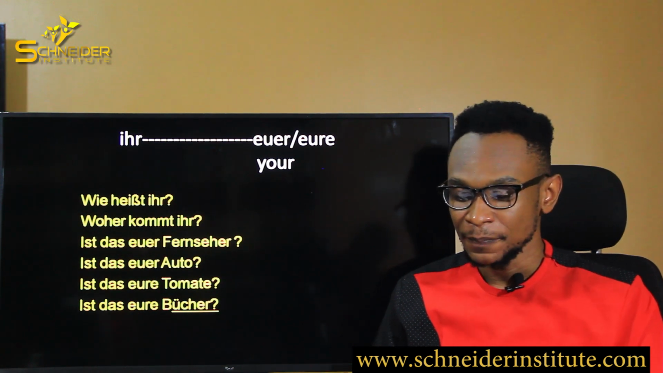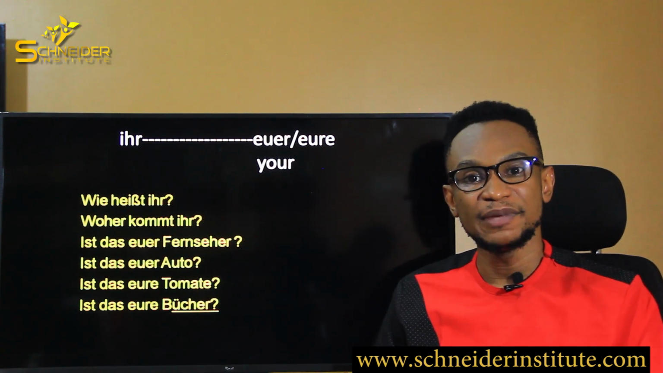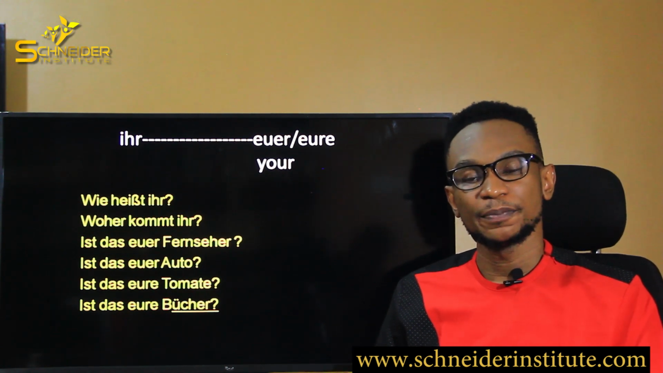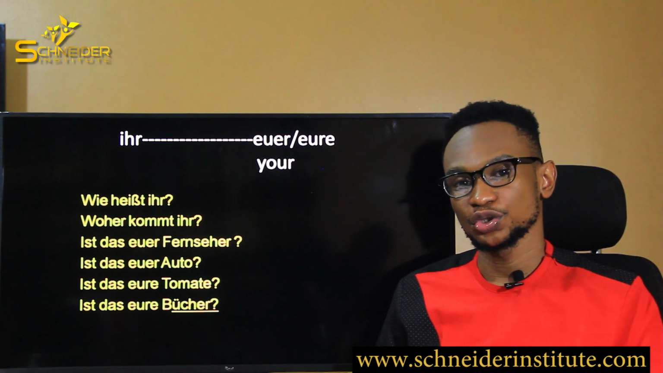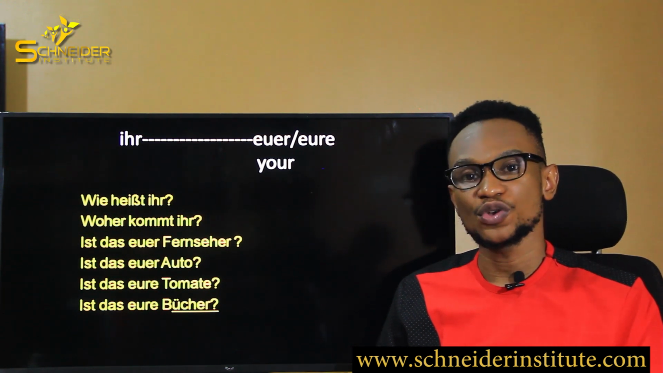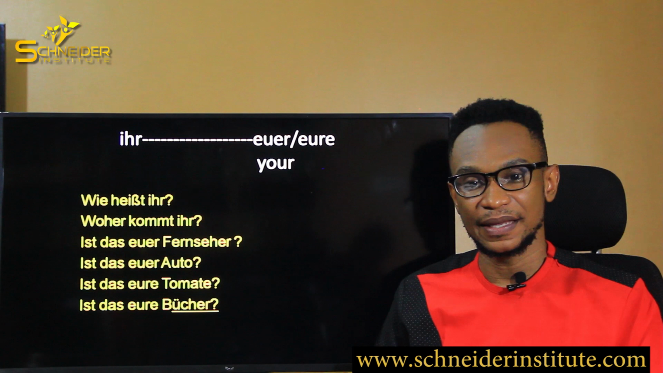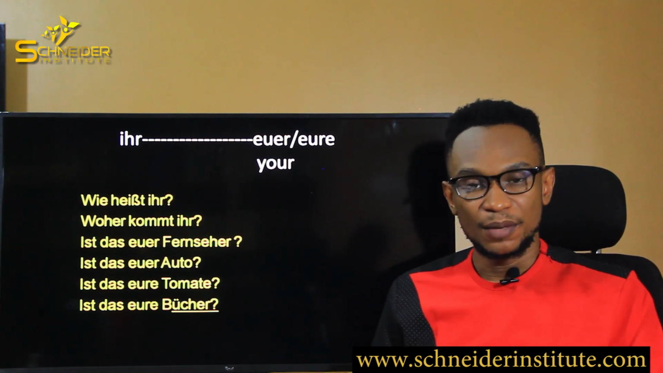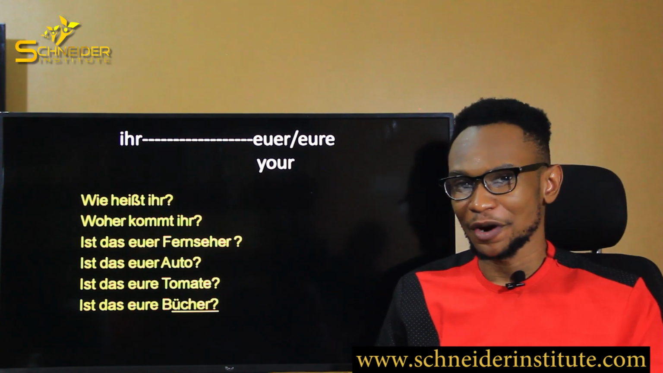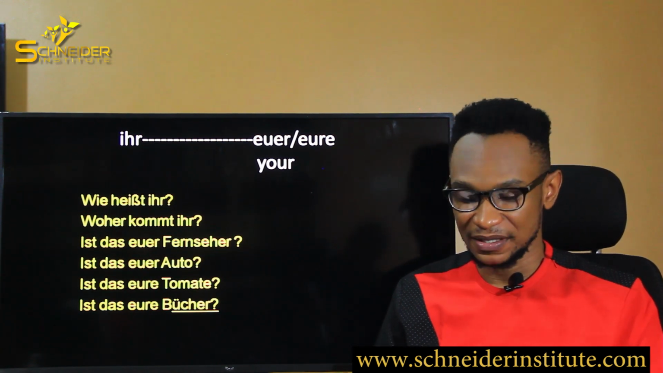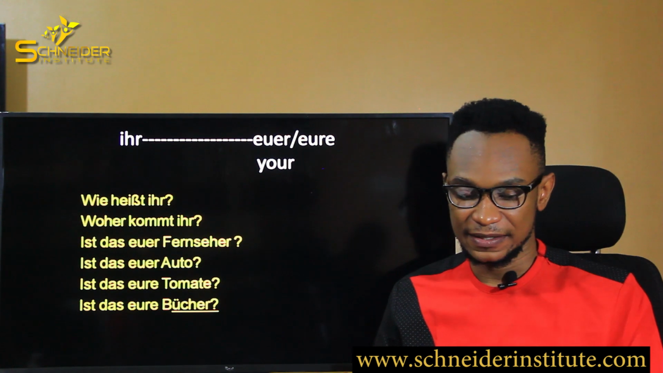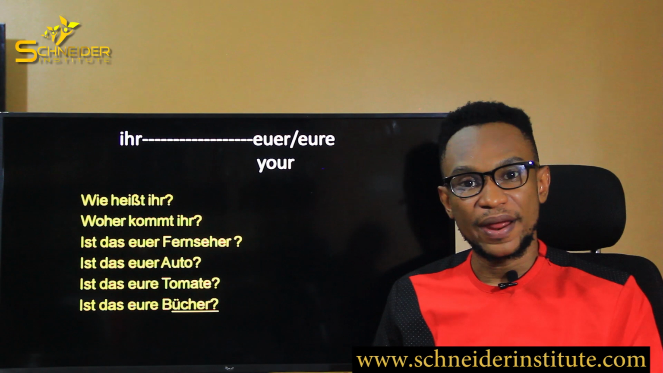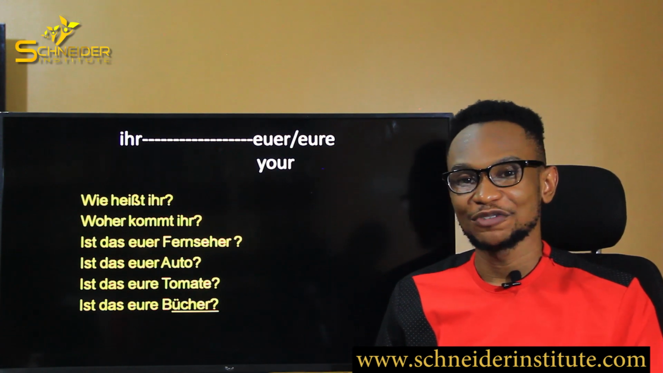We're going to try it together. Now, euer and eure mean your, when we're trying to say your, but this time it's plural. Like you're referring to your children all at the same time. Basically, you use euer or eure as the case may be. Okay, so let's move. Wie heißt ihr? Woher kommt ihr? What are you called? Where are you from? Remember, we're talking about more than one person here. Ist das euer Fernseher? Is that your television?